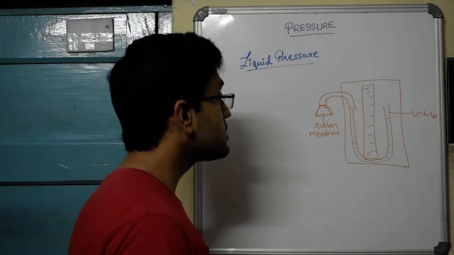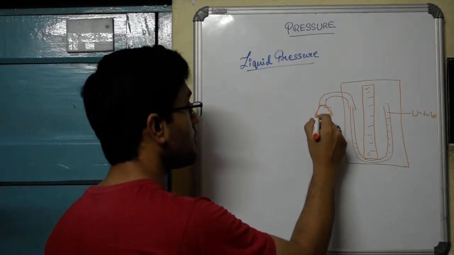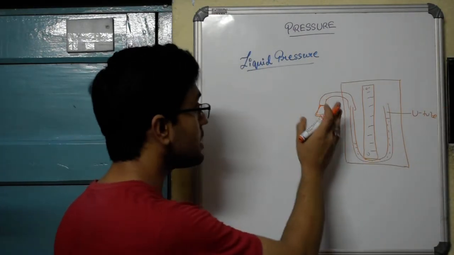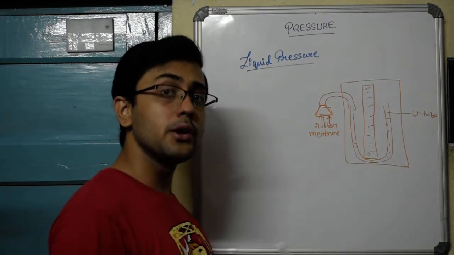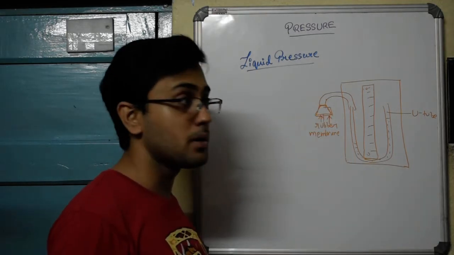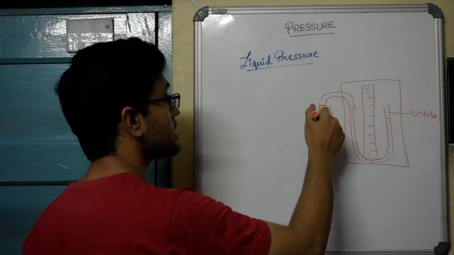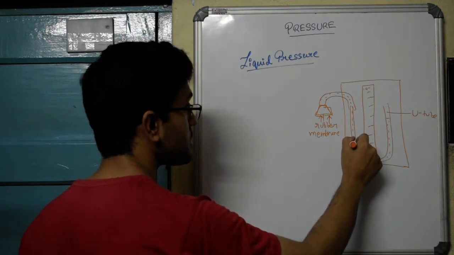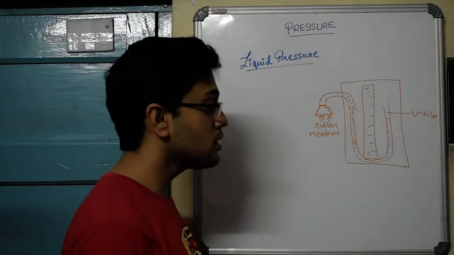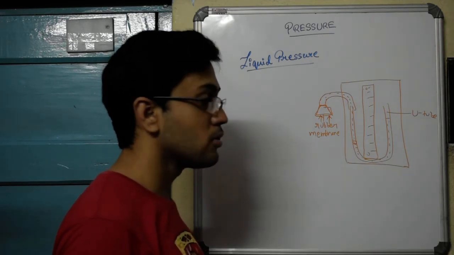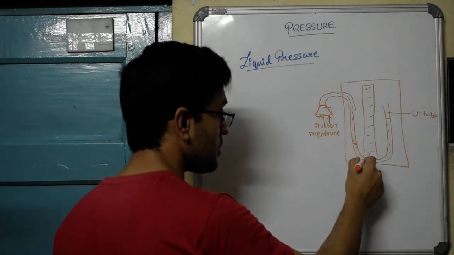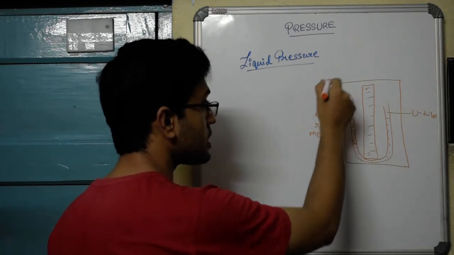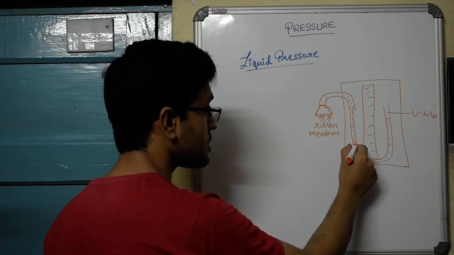Now what is happening is that at this rubber membrane, the air molecules of the surrounding atmosphere come and hit, and as a result they exert a pressure onto the rubber membrane. Because of this pressure, the air molecules along this path also go on and exert pressure onto the free surface of the water or the liquid whose pressure you are measuring. So this is what happens. The liquid, say initially it was at this height. Due to the pressure of the air molecules, it gets depressed and goes down here.